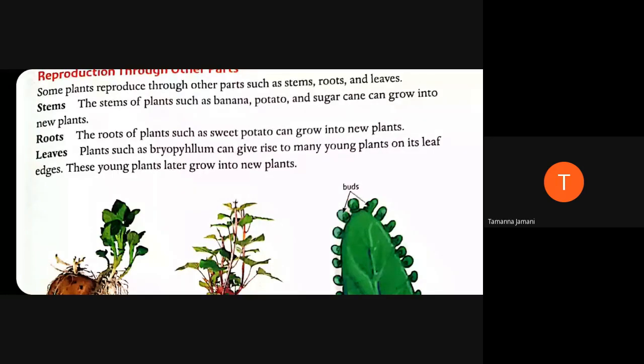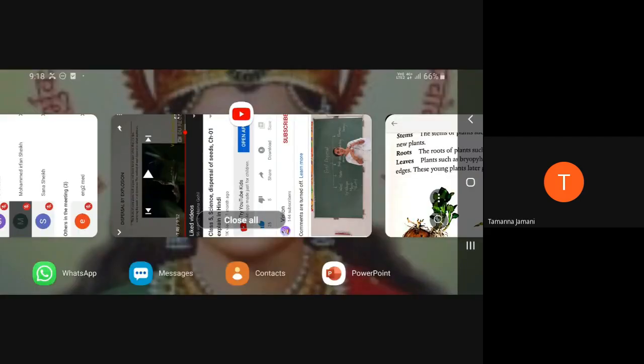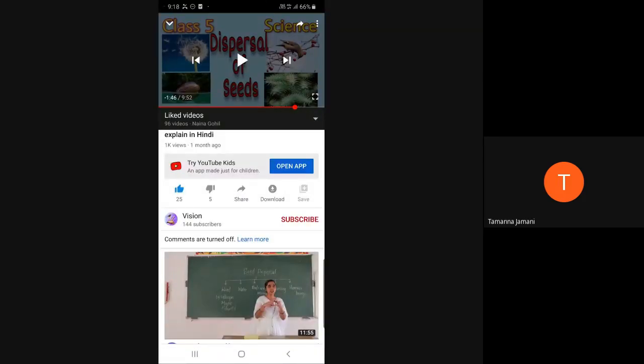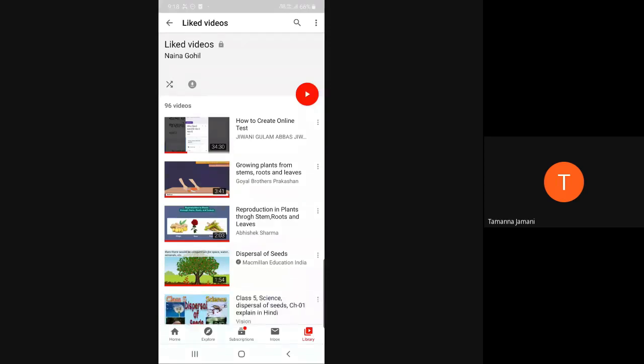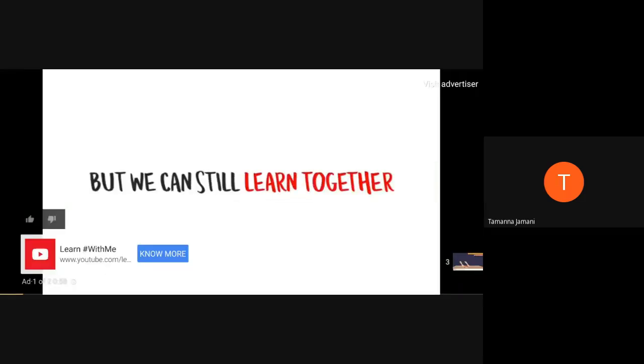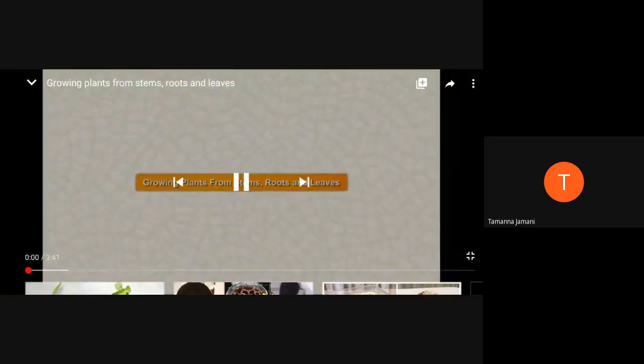Now let's have a look. See, plants can grow not only from seeds, but also through stems, roots, and leaves.